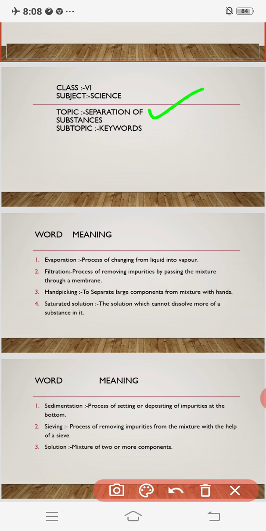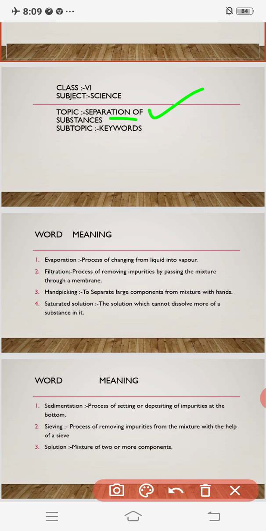So what we have to do in this chapter is to separate that mixture. Whatever two substances get mixed with each other, we are going to separate them. For that purpose we are learning the fifth chapter, that is separation of substances.